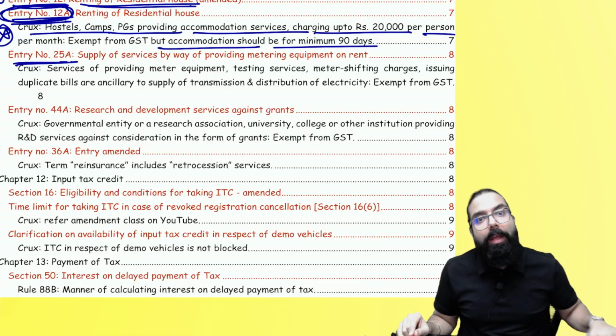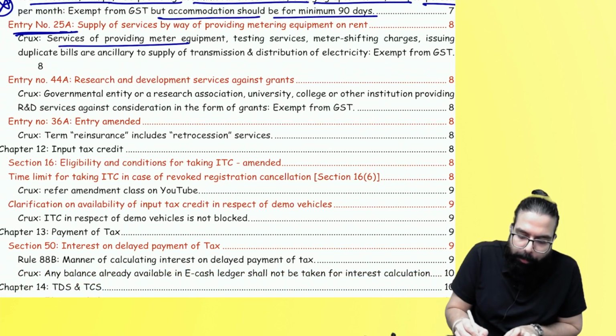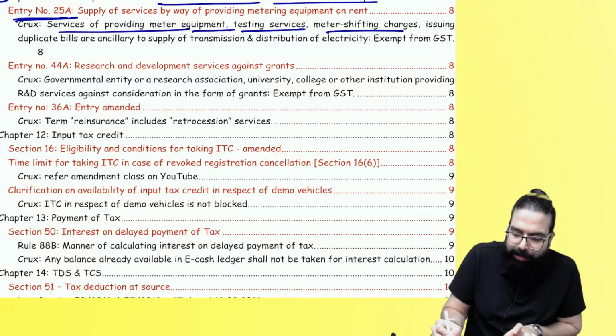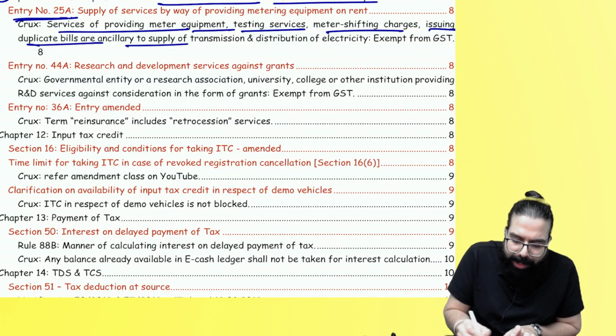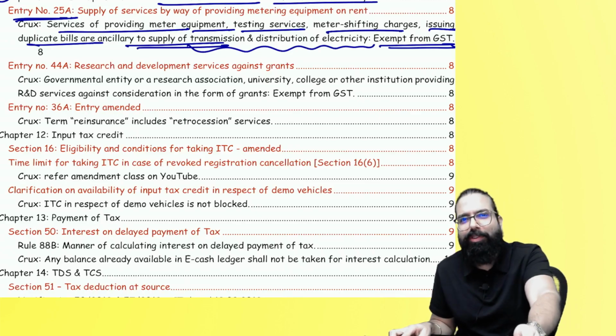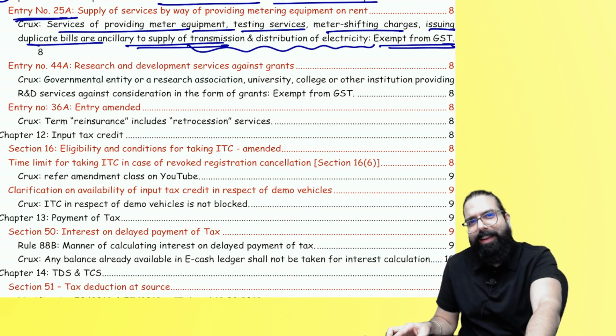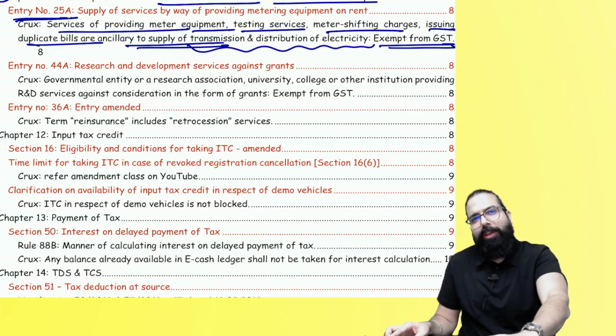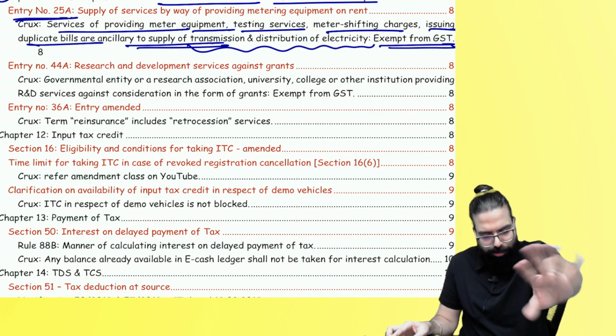Earlier it was taxable. Now the government has gone ahead and told that services of providing meter equipment, testing services, meter shifting charges, issuing of duplicate bill, or any service ancillary to giving electricity is also exempt. Transmission and distribution of electricity is exempt. Any electricity-related services, shifting charges, etc., are also exempted.